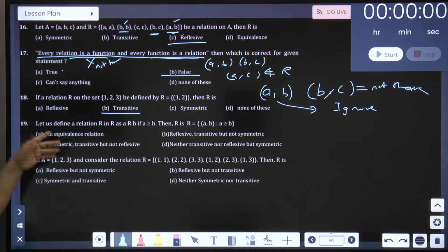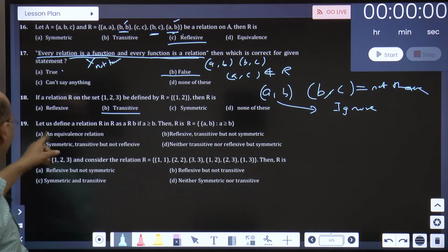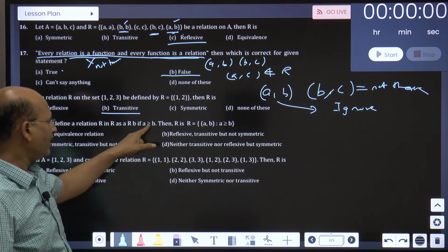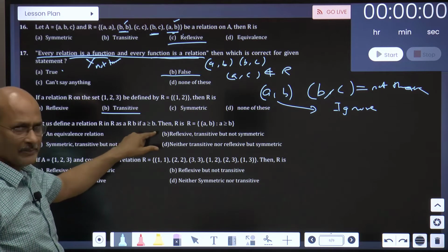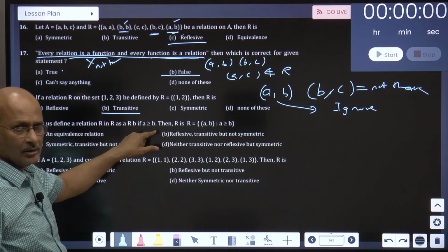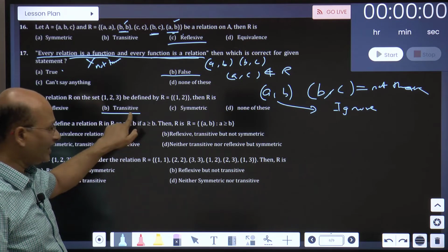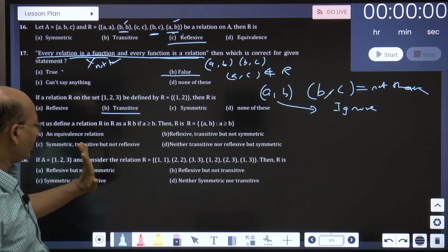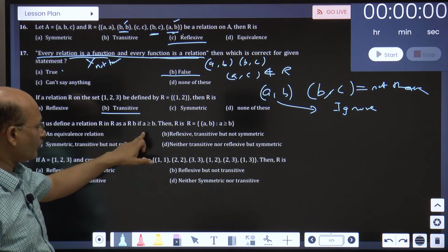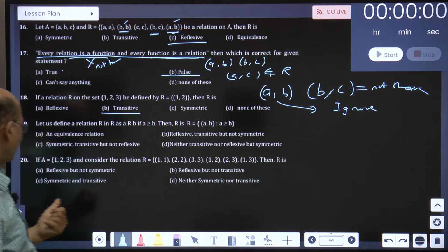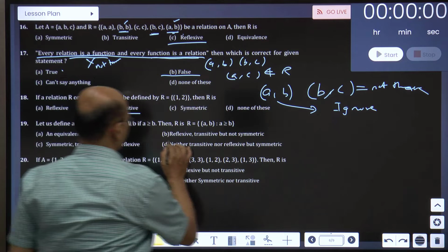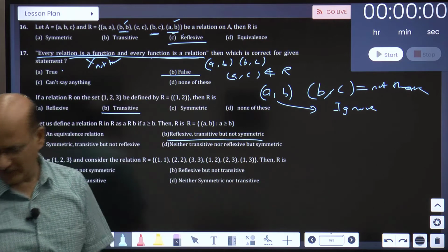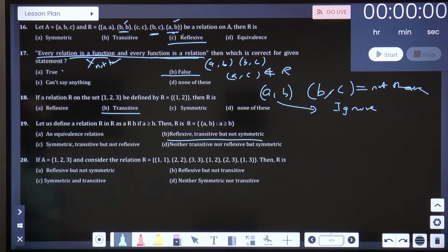Now here's a simple question. This we have done many times actually. I don't want to talk much about it. Think properly. A is greater than or equal to A. True, reflexive is possible. A is greater than B. How can B be greater than A? Symmetric is not possible. So reflexive yes, symmetric out of question, transitive possibility is there. So reflexive, transitive but not symmetric. So this question you have done many times, and I think you have solved some questions accordingly.